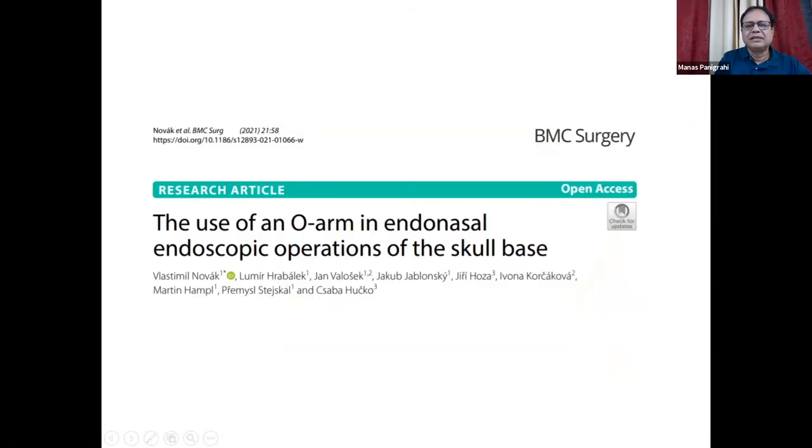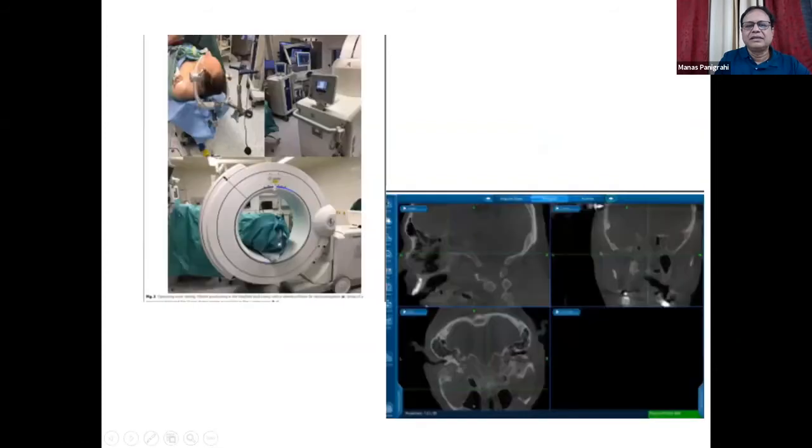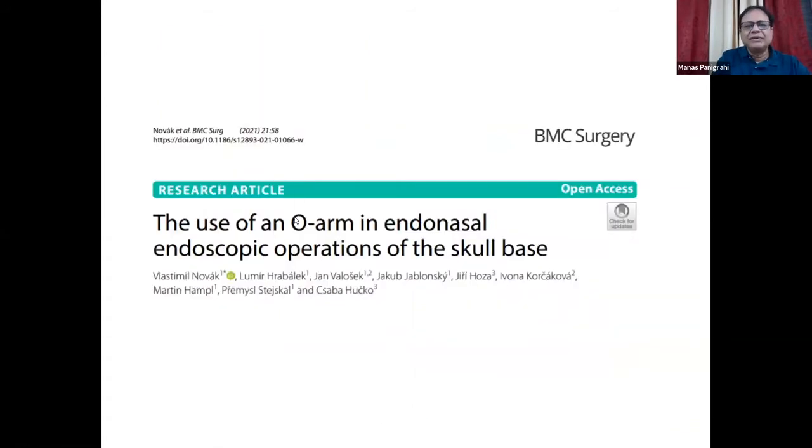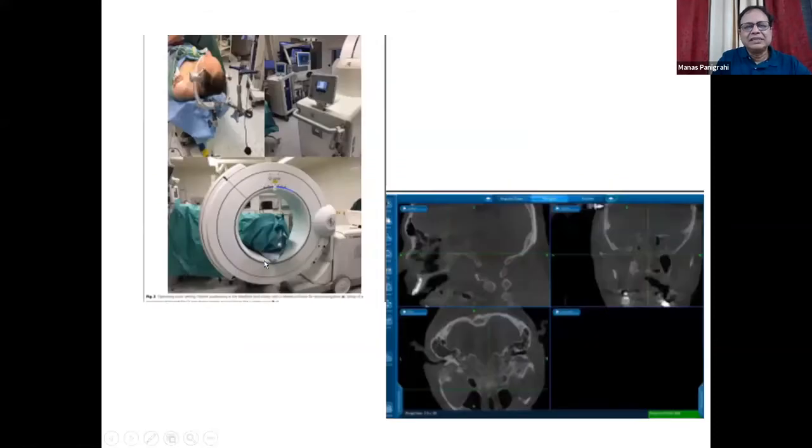OARM also is used in endonasal endoscopic procedures, especially in recurrent cases. We have used only the electromagnetic. This was published recently in January 2021, because this is with the new OARM, which has a wide bore, so one can do the fixation and then plan the tumor and plan during surgery. It helps us to identify the different foramina as well as the carotid artery and the tumor also.